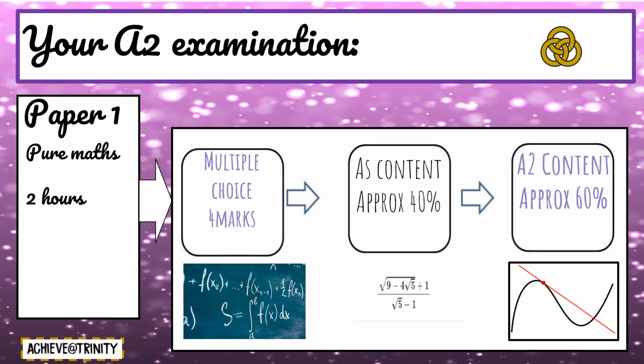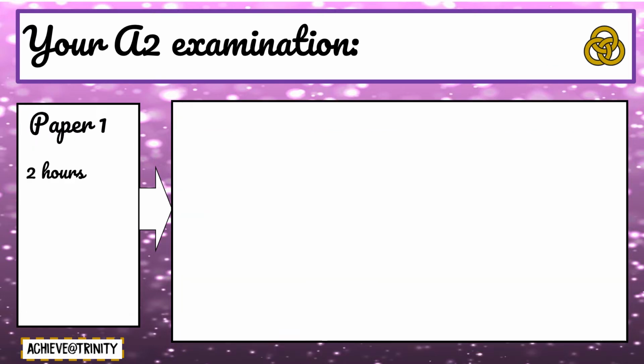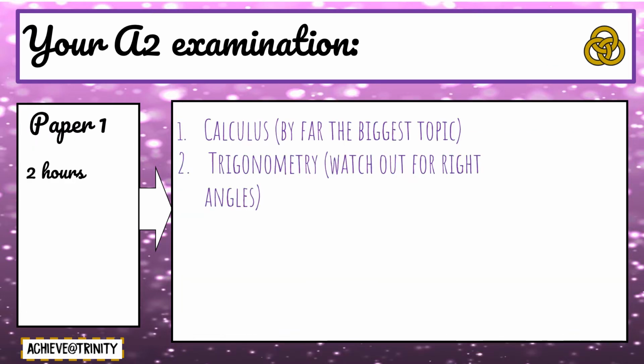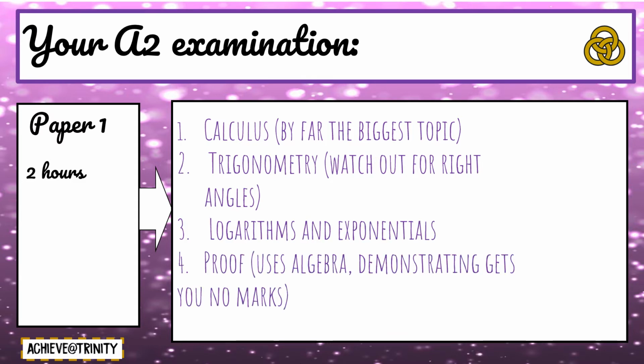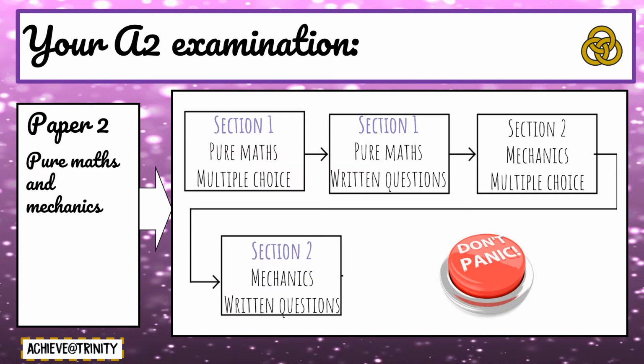The pure mathematics paper, being paper 1, has approximately 40% AS content and approximately 60% A2 content, broken up into AO1, AO2 and AO3 content. The main topics in paper 1 are calculus, being the biggest topic of differentiation and integration, trigonometry, exponentials and logarithms, and proof. Paper 2 is a combined paper featuring pure maths and mechanics.